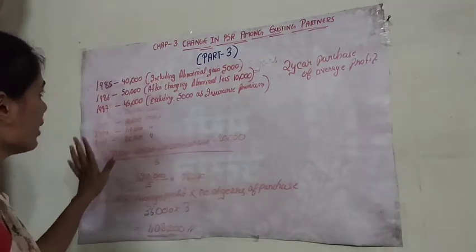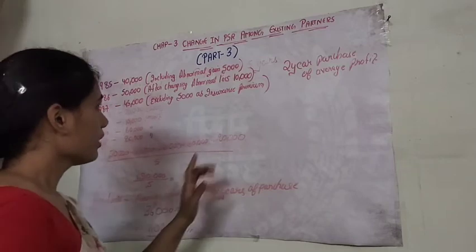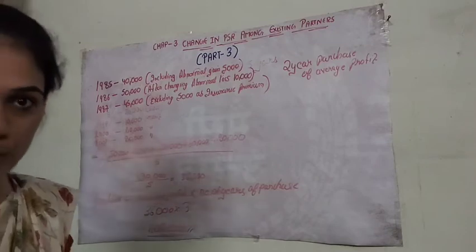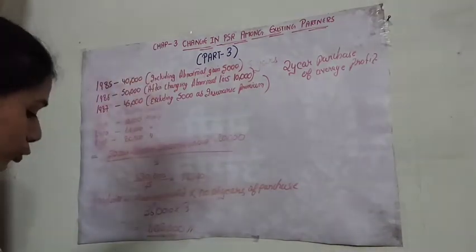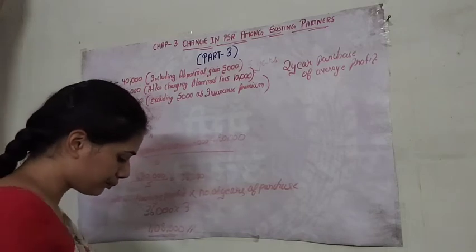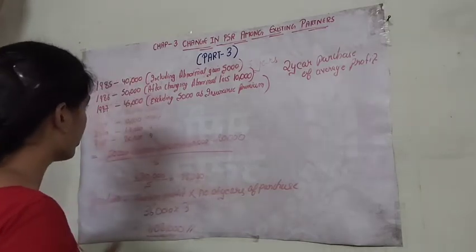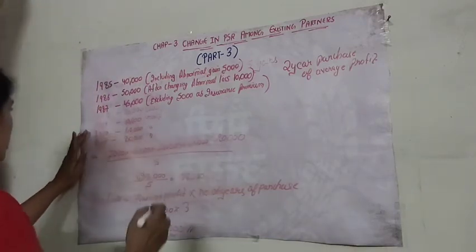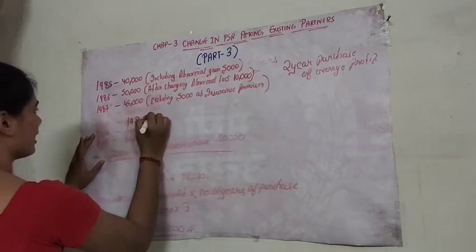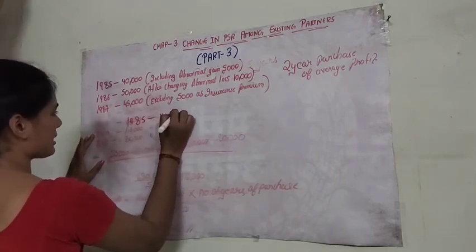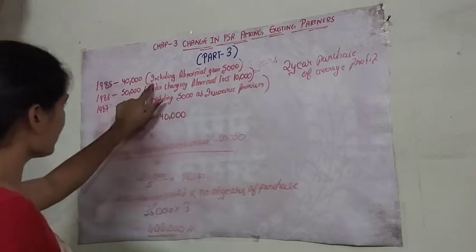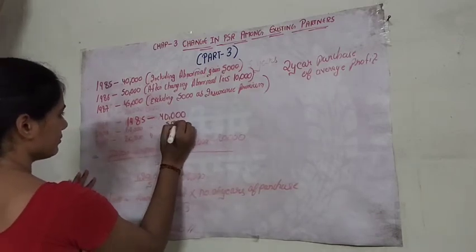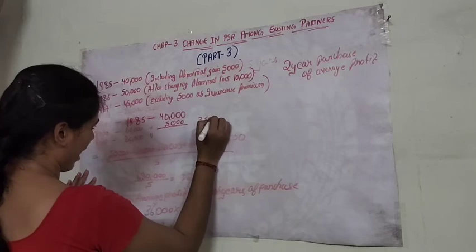So now let's solve. We have to value the goodwill with 2-year purchase of average profit. What I have told you is that to calculate the average profit, we have to deduct the abnormal income, add the abnormal loss, and deduct the income from investment. So we have in 1985, we have 40,000 as profit. Clear? And it includes abnormal gain of 5,000. It means we have to deduct 5,000 and this will come to 35,000.